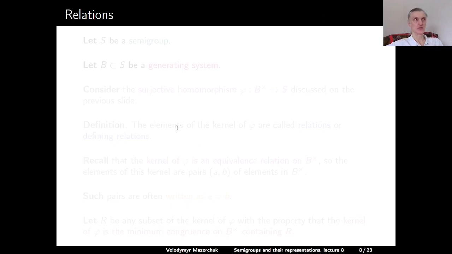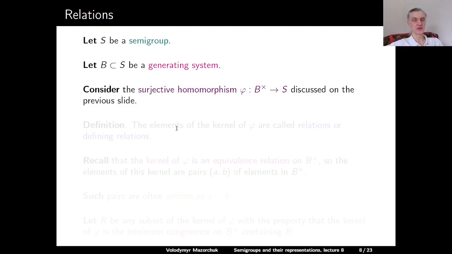Next, let us talk about relations. Let S be a semigroup, and let B be a generating system in S. Consider the surjective homomorphism phi from B upper cross to S discussed on the previous slide. Definition: the elements of the kernel of phi are called relations or defining relations.